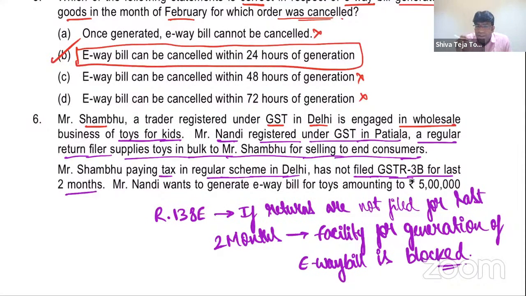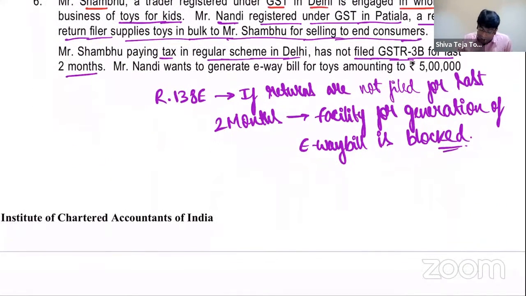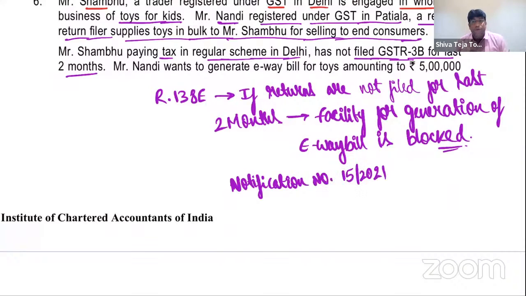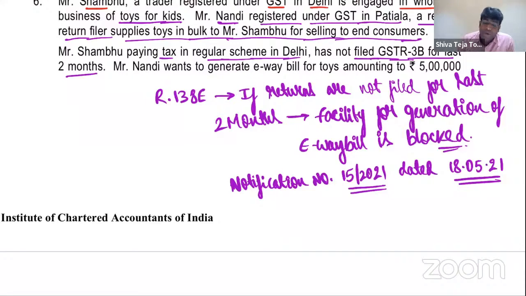one very interesting amendment has come up, which is extremely important. And that amendment is given by notification number 15 by 2021. I repeat, it is given by notification number 15 by 2021, dated 18th May 2021. Come on, my dear friend. What is the notification number? Notification number 15 by 2021, dated 18th May 2021.